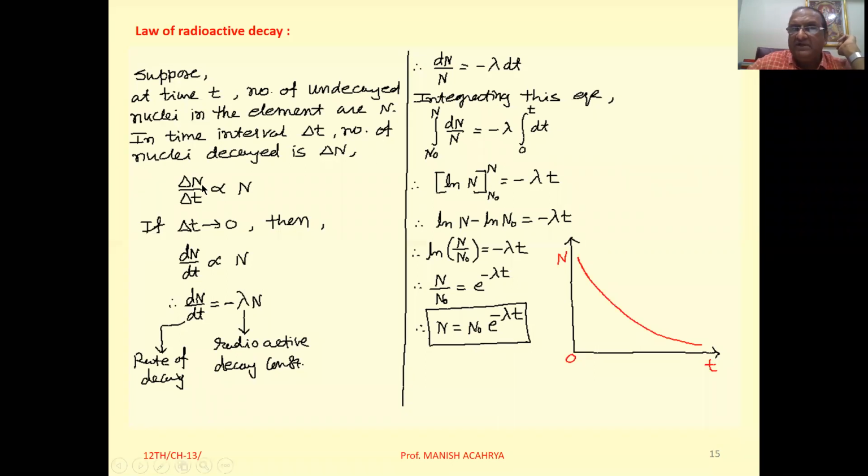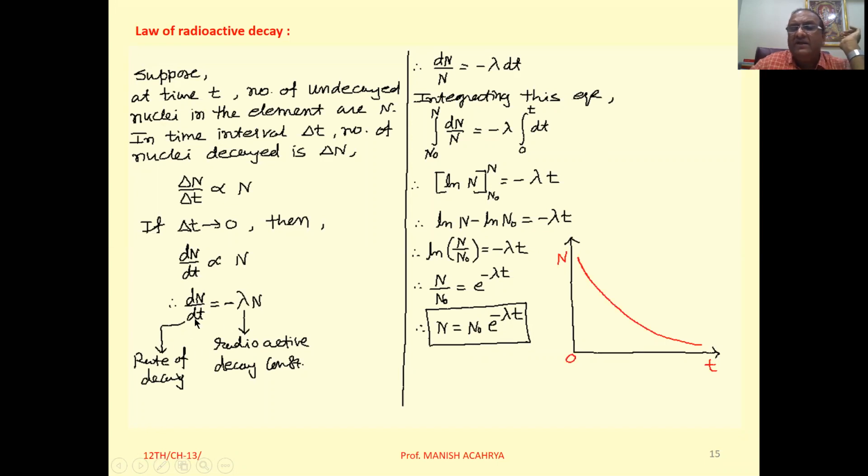So delta N by delta t, that is the rate of decay, or we can say the number of nuclei decayed per unit time, that is directly proportional to the number of undecayed nuclei in the element. Now if we take the limit delta t tends to 0, then we can write this delta N by delta t as dN by dt, that is proportional to N.